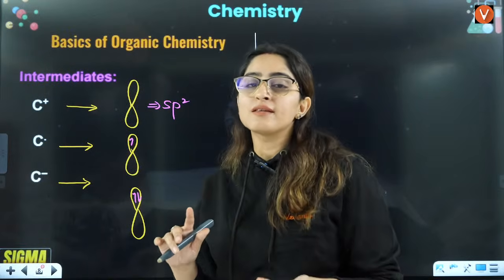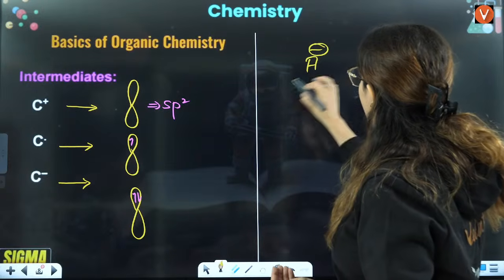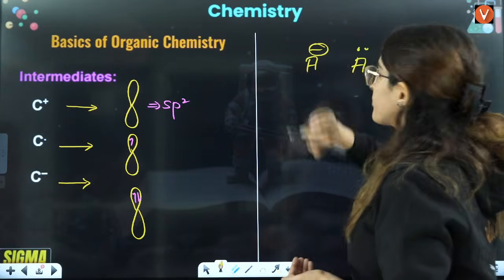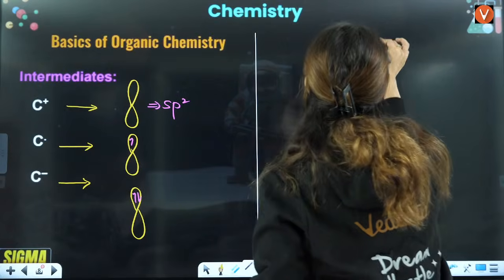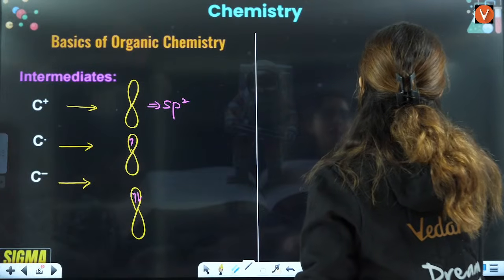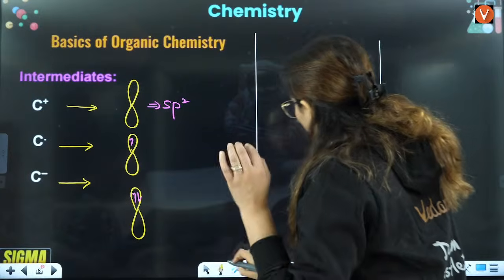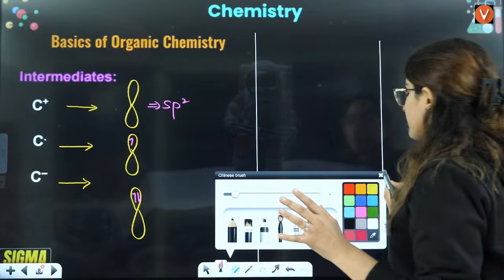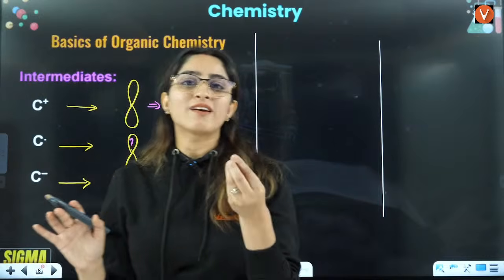What is the difference if I say there is an atom that has a negative charge and there is an atom which has a lone pair? These are the basics that you must know to understand organic chemistry, otherwise you will always get stuck in mechanisms.